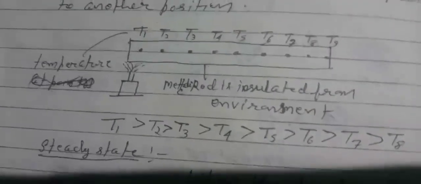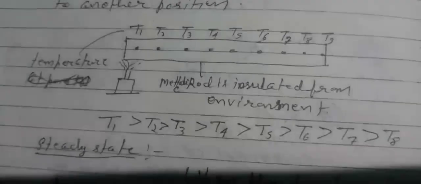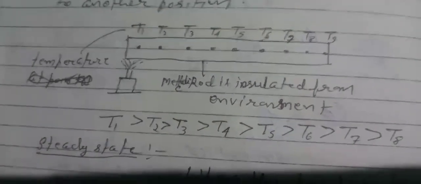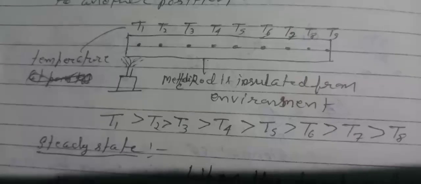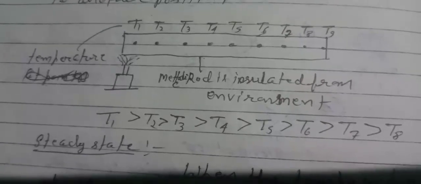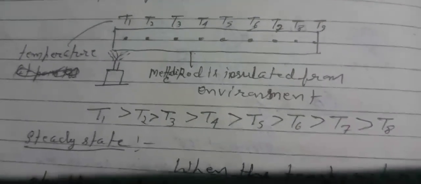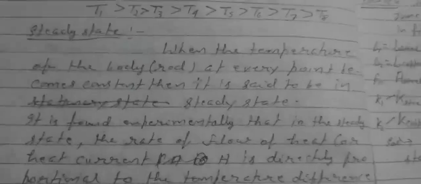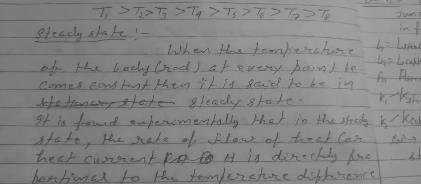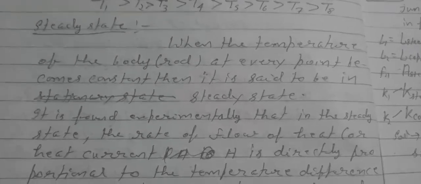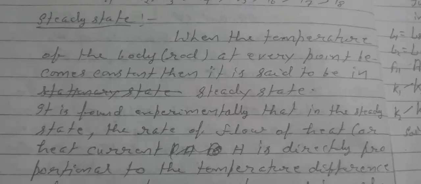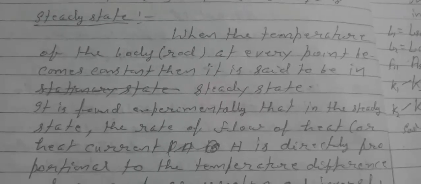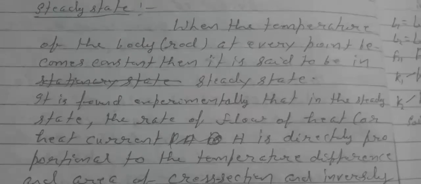Now because heat is given at the T1 point, T1 must be greater than T2, which must be greater than T3, and so on. Now a steady state: when the temperature of the body at every point becomes constant, it is said to be in a steady state.